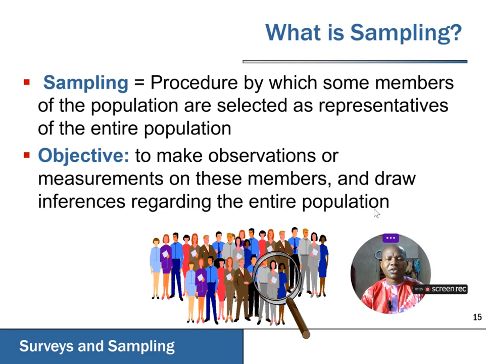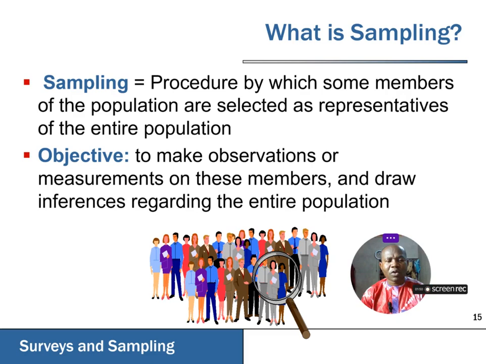We want to make sure that we can draw inference from that small group that we have obtained from the population of interest, and whatever findings come out from that particular sample, we can generalize it to the entire population.